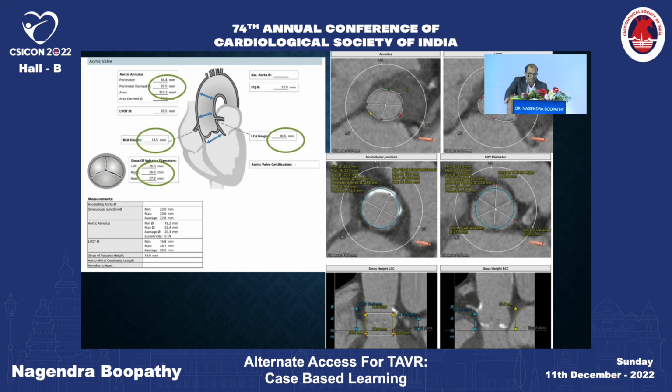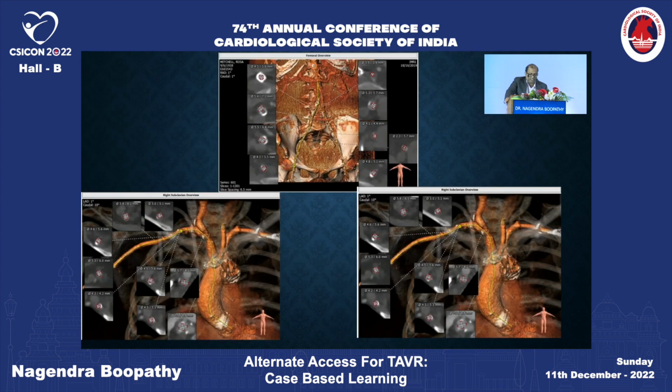So this is the anatomy of the particular patient. He's got a decent coronary height. We do not intend to intervene on the coronaries before the procedure. The anatomy is suitable for TAVR. This is the anatomy: eccentric calcium in the right iliac, and the left is actually severely diseased with a 2 millimeter diameter.